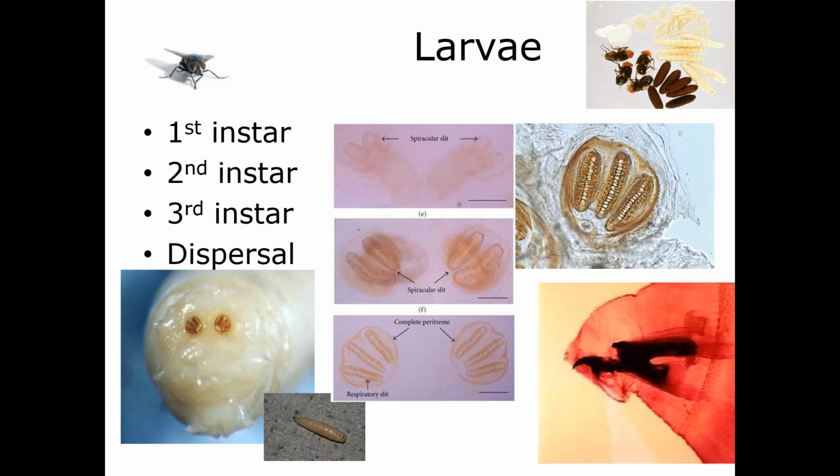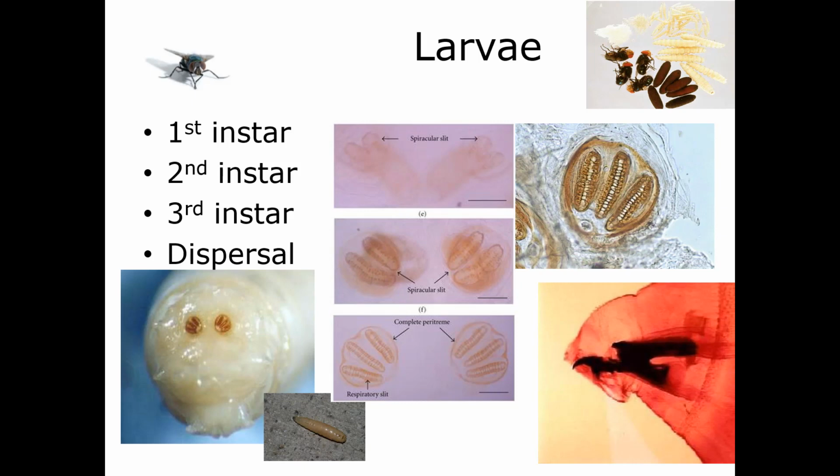Okay, so it takes between 4 and 21 days on average for the larvae to go through their full 3 larval instars. Again, this depends on the species. It depends on the temperature. The warmer it is, the faster they're going to go through these things. The colder it is, the slower they are. So just keep that in mind.